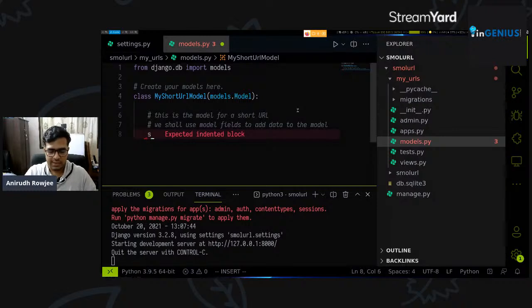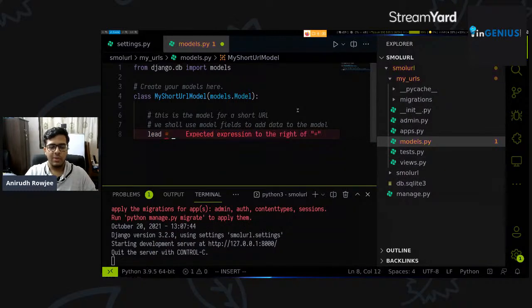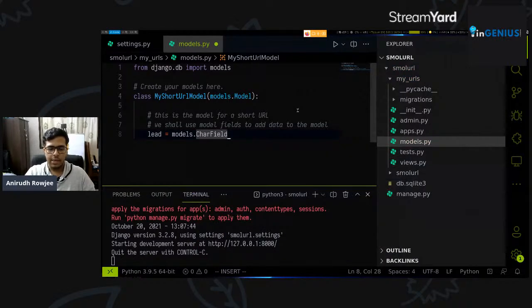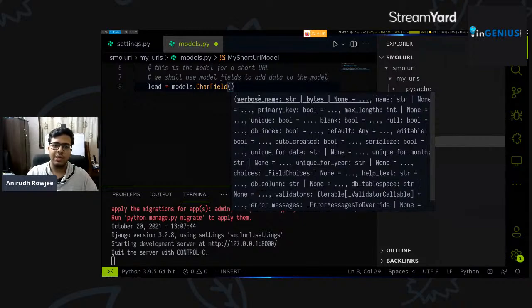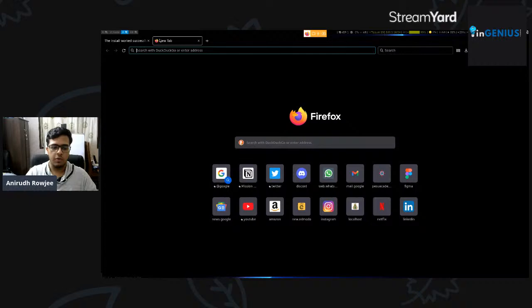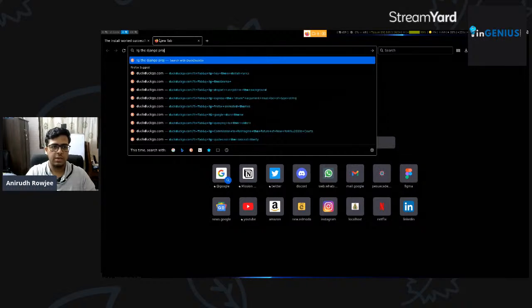So let's call it a lead, or a slug, whatever you want. Let's call it a lead. So we'll say lead equals models.CharField, and each field has a whole bunch of properties you can set. A character field can be a primary key, it can have a maximum length, it can be unique, it can be blank, it can be null. What I'd really suggest is that you go to the Django reference. So let's just Google that, the Django project.